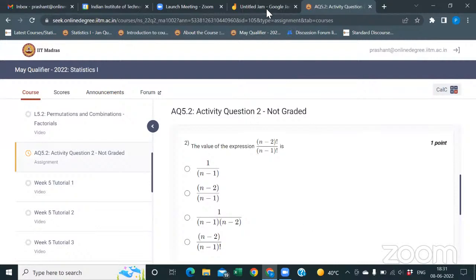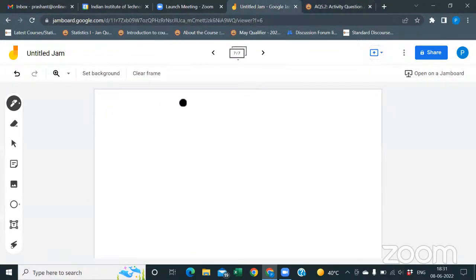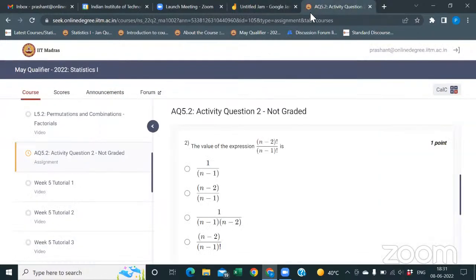Like here, mine has n-1 in both numerator and denominator. It got cancelled off, so only n-2 was there. Which one is the correct option? The first one? Yes, sir, the first one is the correct option.